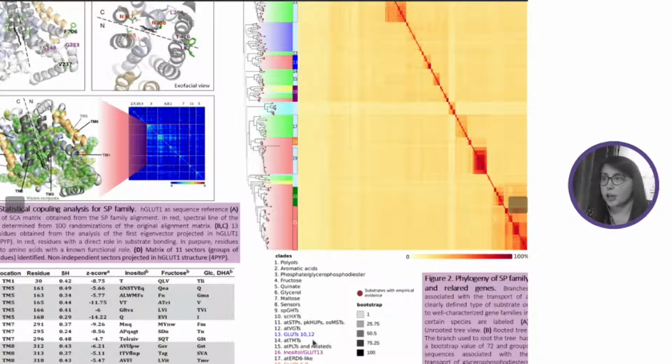GLUTs 10 and 12, one group; GLUT 13, which is grouped with other inositol importers; GLUTs 6 and 8, which group with trehalose transporters; GLUTs 5, 7, 9, and 11; and finally GLUTs 1, 2, 3, 4, and 14. The three analyses suggest that their divergence originated from duplication events prior to the divergence of the taxonomic groups represented in the branches, and specific to the Metazoa kingdom.